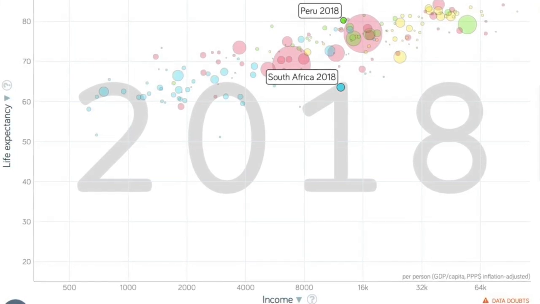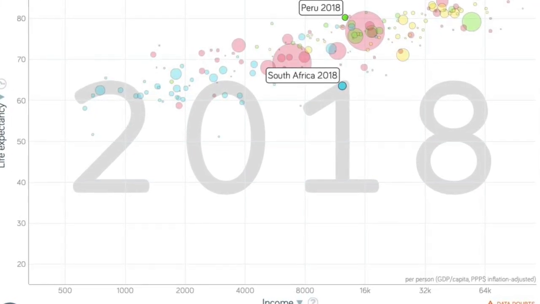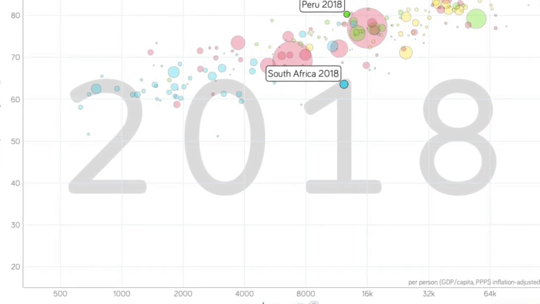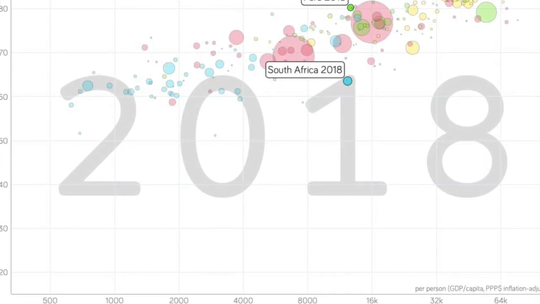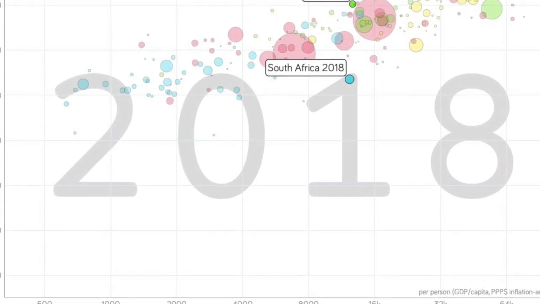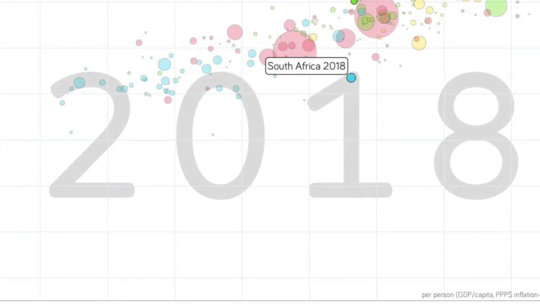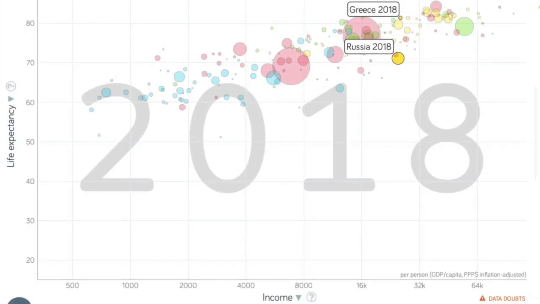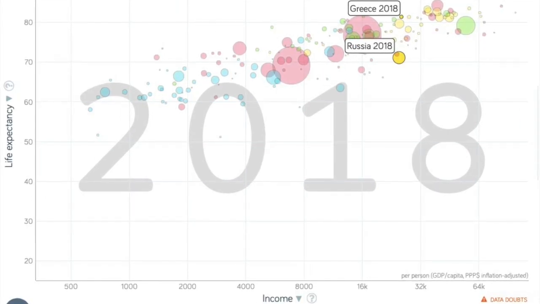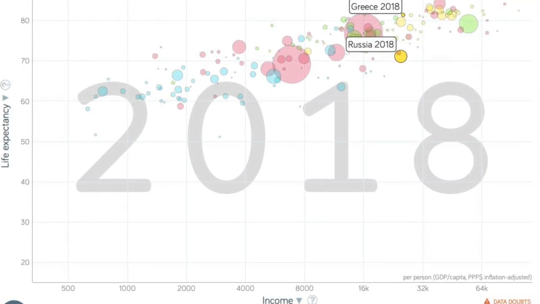In 2018, we can see that South Africa and Peru have close to the same level of income at about 12K. Their life expectancy differs by about 17 years. South Africa's life expectancy is about 63 and Peru's life expectancy is 80. We can also see Russia and Greece have the same pattern. These two countries have very different climates and geography.